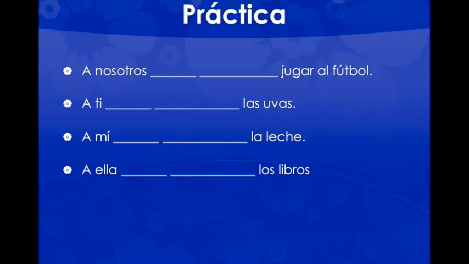So if we want to say we like to play soccer, nos gusta, nos because of nosotros, gusta because jugar is just a verb and singular inherently. A ti te gustan, gustan because grapes are plural. Me gusta la leche. A ella les gusta, or le gustan los libros, plural because of los libros.